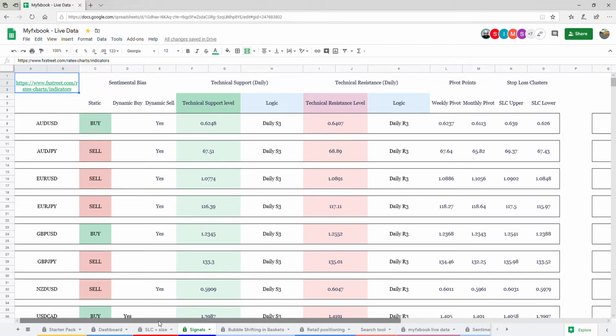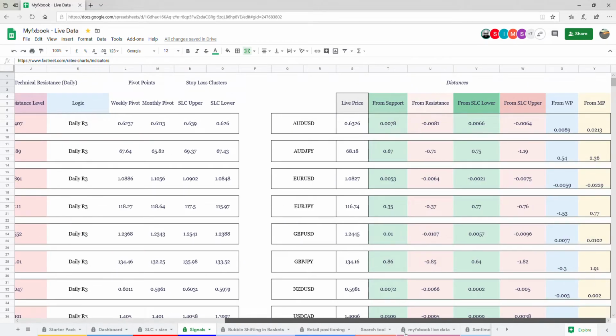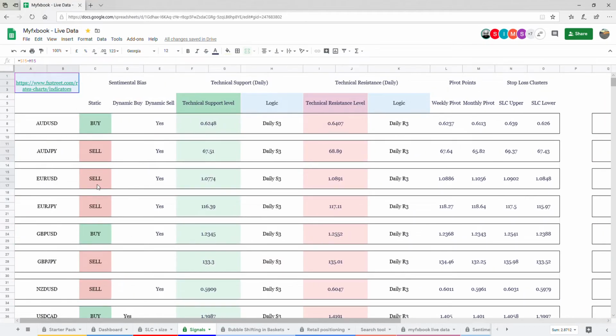And for example, over here is your distance. So we know that price is above the weekly pivot because it's a positive number. So because it's positive, it's got a technical bullish bias. Now the euro is below the weekly pivot and it's below the monthly pivot, and we see a negative subtraction sign. So we know it's technically a sell. How about sentimentally? Sell, sell. And there's your support level on the day. So that's where you'd target there at 107.74.